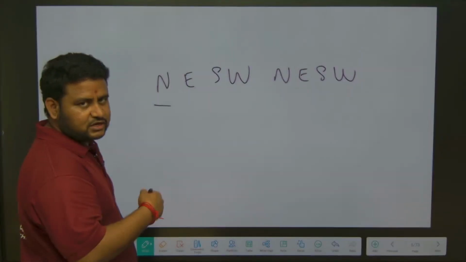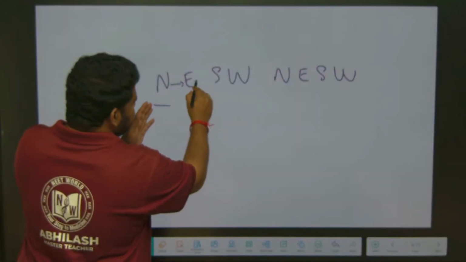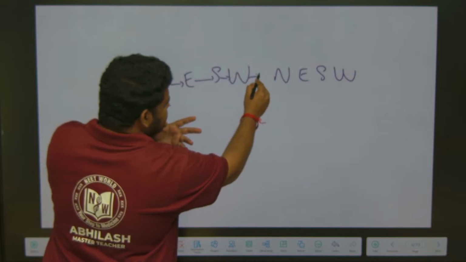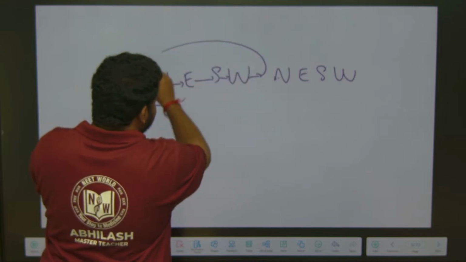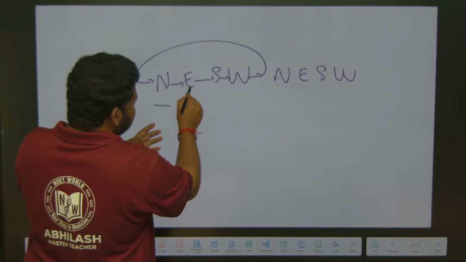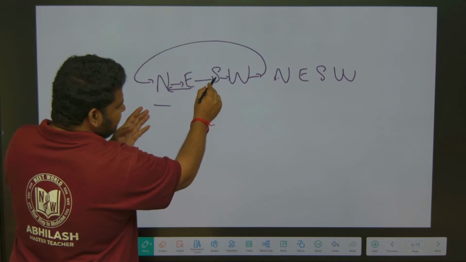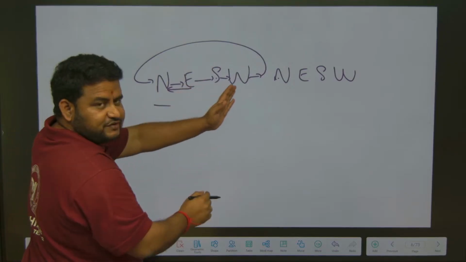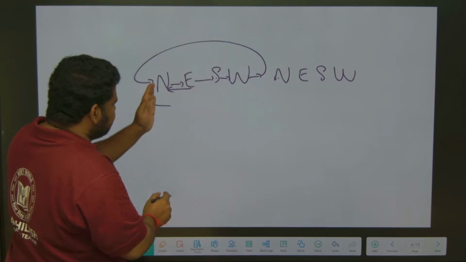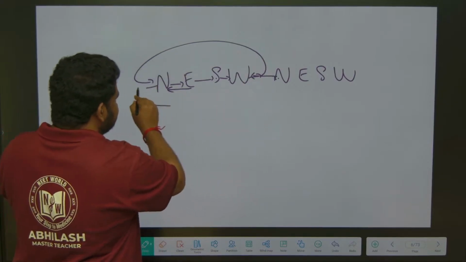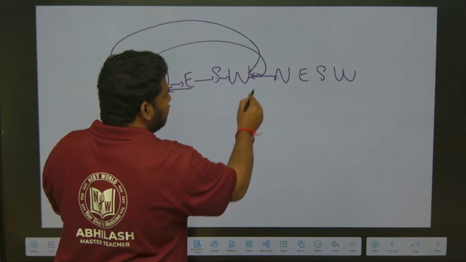If they say from north they are going right, from north what is right, this is east, from east what is right, it is south, from south what is right, it is west, from west if they are saying right it will again come to north. From east if it is left it will come to north, from south if it is left it will come to east, from west if it is left it will come to south, and from north if it is left, that is west. So, again cyclically it will come back here.